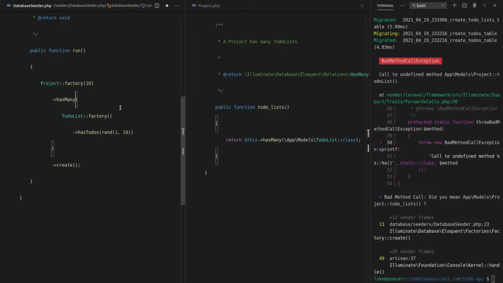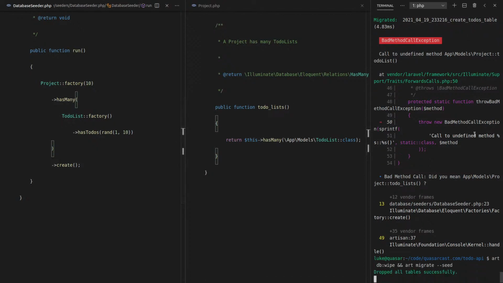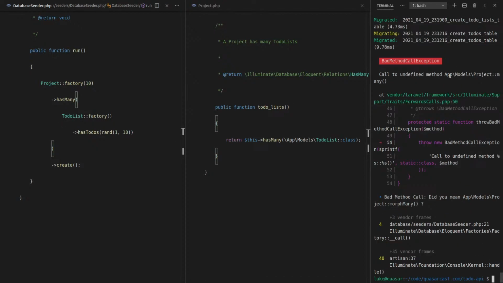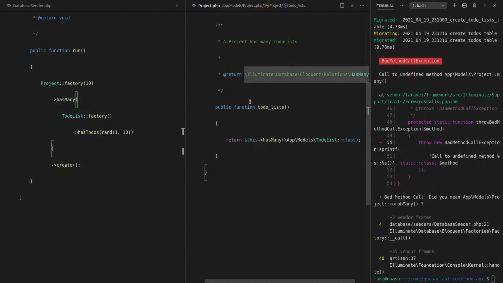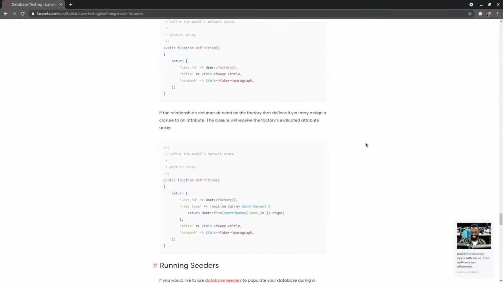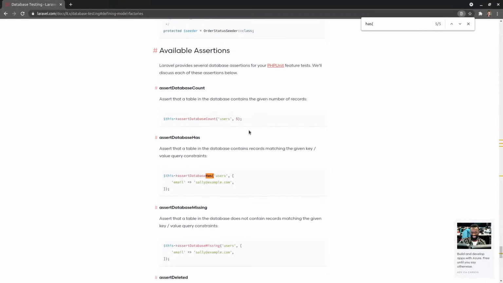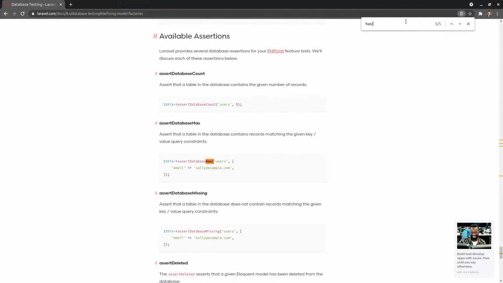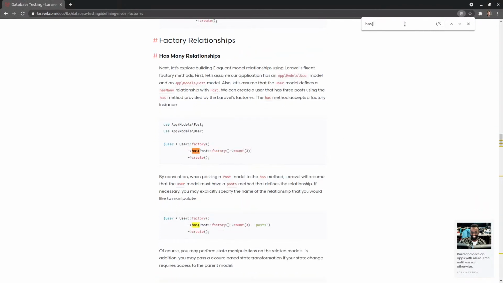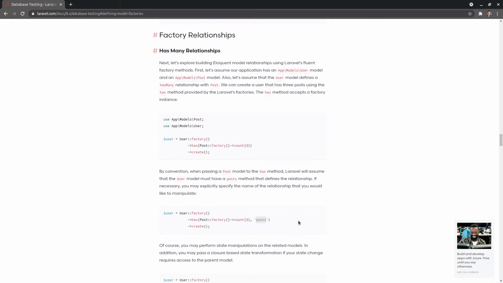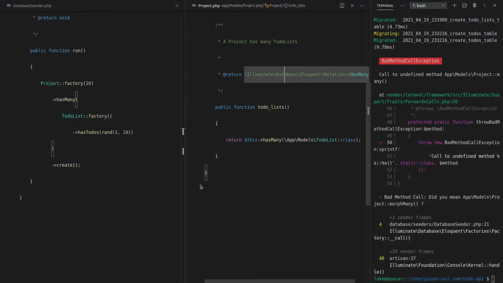I probably have to say "has many." Is that a thing? No, no, it's "has." Yeah, so let's see how it's done here. Has, and then you send through the thing that it has. Okay, and you can send through here the name of the function.